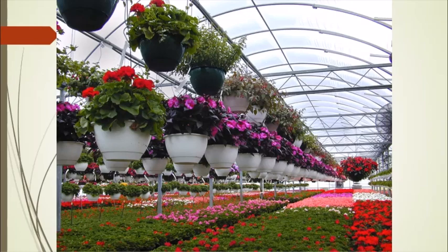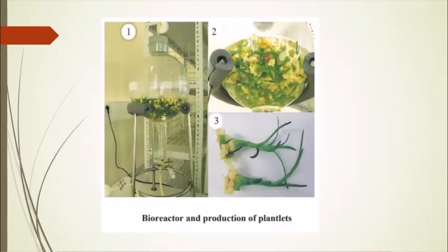Some plants which require a very specific climate or environment, even those conditions can be maintained with the help of biotechnology. In a bioreactor, cells can be grown in a more nutritive medium, and they can be protected from pathogens. Bioreactors are also useful for producing plantlets on a very large scale. Even rare and endangered plants can be produced, and even plants which have gone extinct, if we have the cells of those plants, can be cultured, and we can regrow the plant.